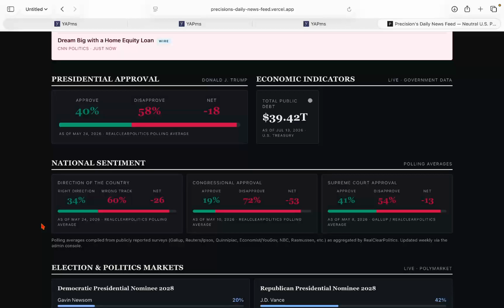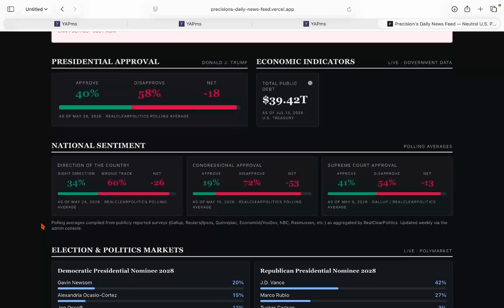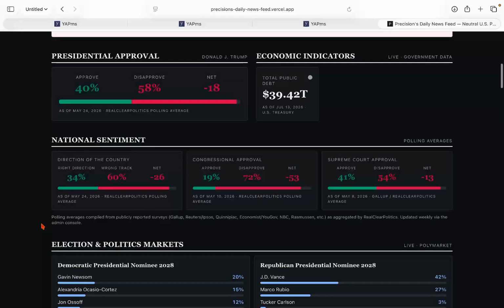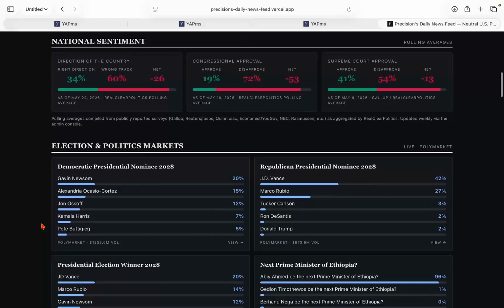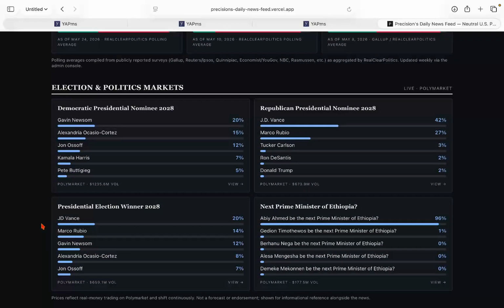Now, before we get started, I do want to take a look at some of the data that we are seeing for this midterms in terms of just approval rating overall. I know this video is focused on 2026, but I'll also be taking a look at some 2028 odds that we put up on our site, and we do factor in betting markets such as Polymarket, Kalshi, and whatnot. Sometimes PredictIt, but probably less so of that.